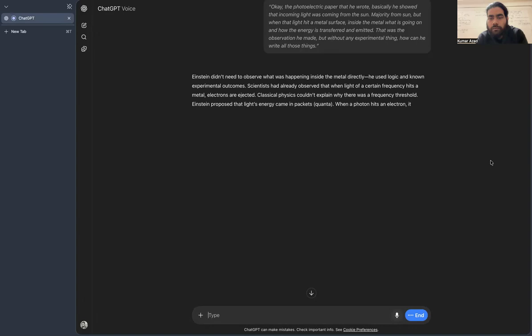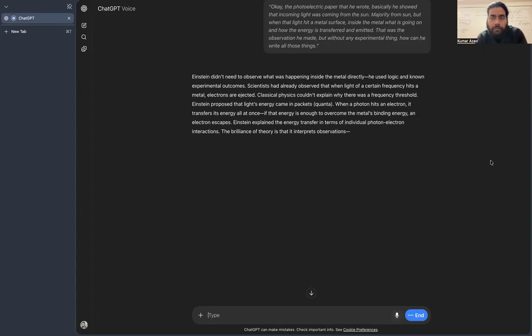When a photon hits an electron, it transfers its energy all at once. If that energy is enough to overcome the metal's binding energy, an electron escapes. Einstein explained the energy transfer in terms of individual photon-electron interactions. The brilliance of theory is that it interprets observations, even those we can't directly see, by providing a consistent explanation. What was that consistent explanation that he provided?